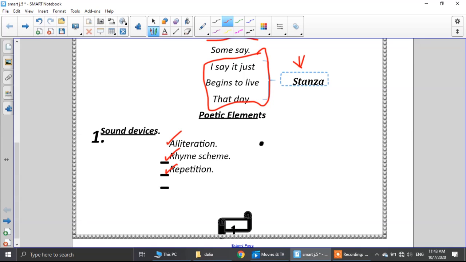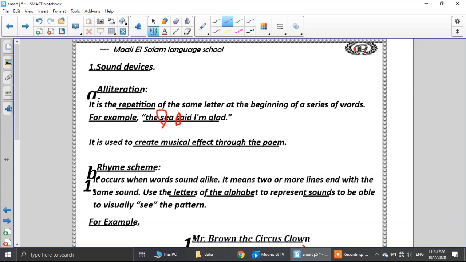Let's speak about the alliteration, the first thing. The alliteration is the repetition of the same letter. Remember this, the same letter at the beginning of a series of words. For example, the sea said, I'm glad.